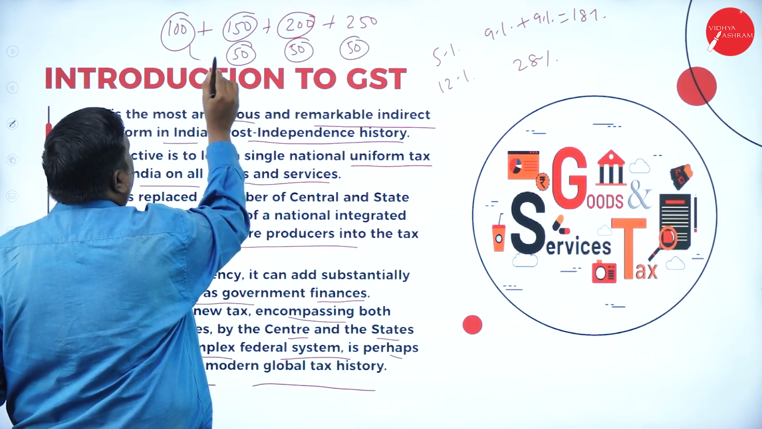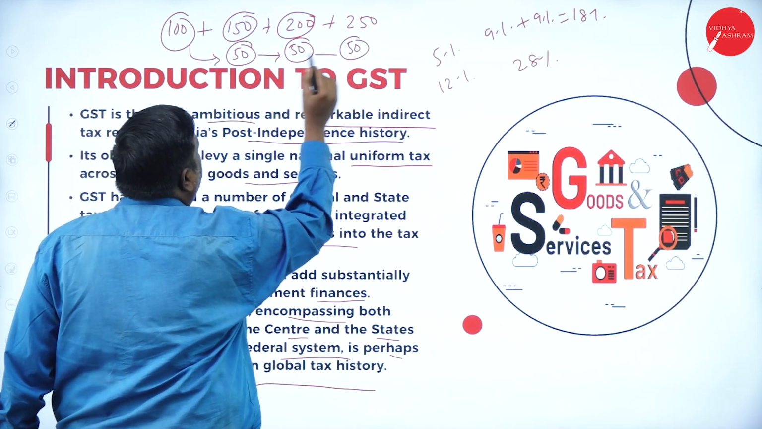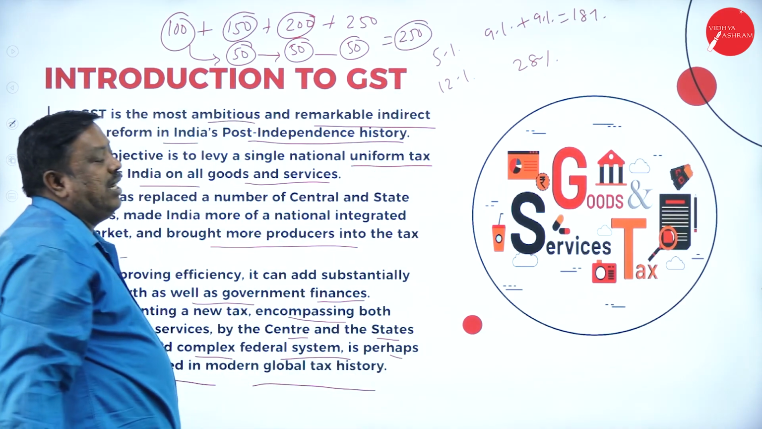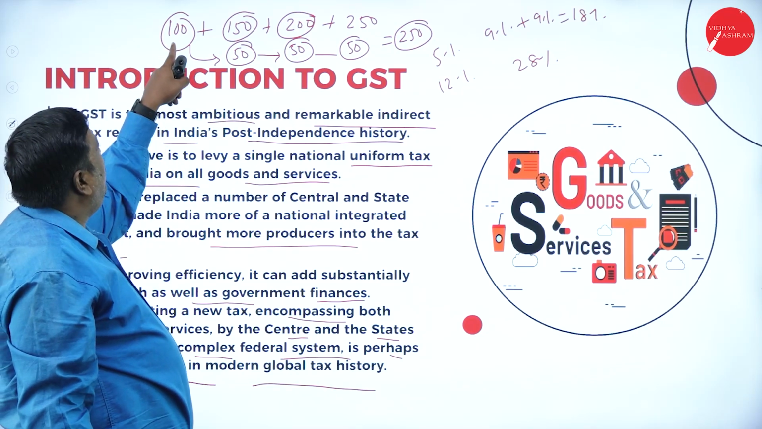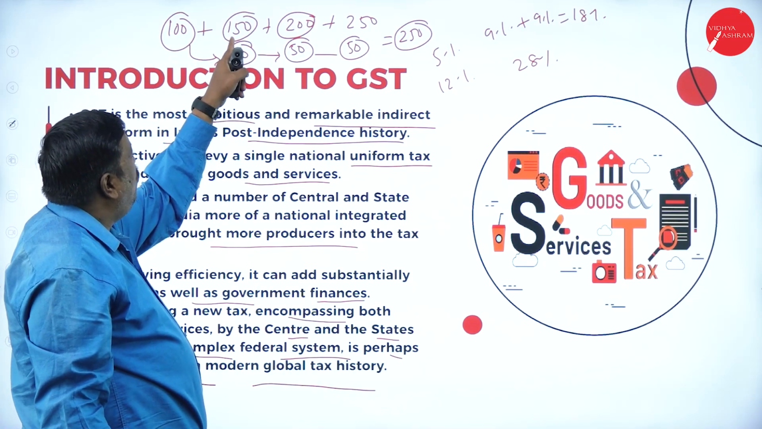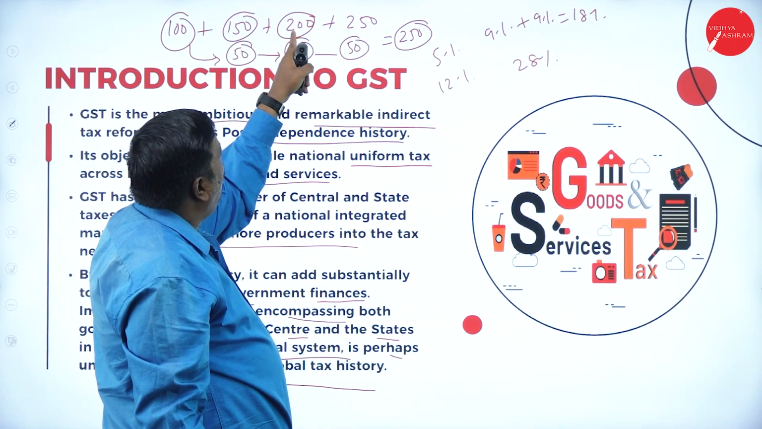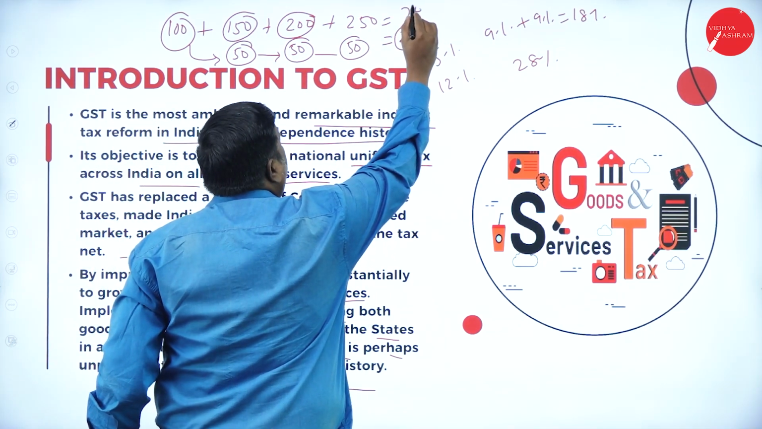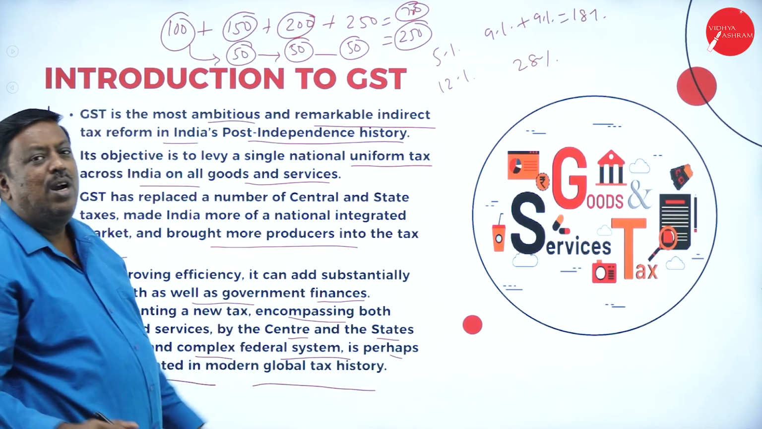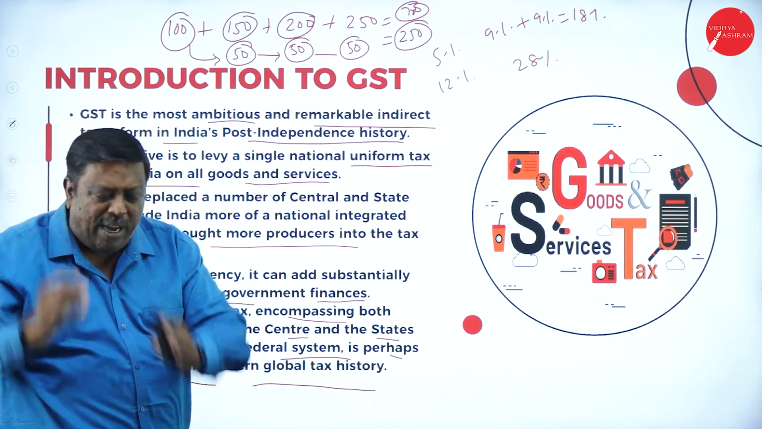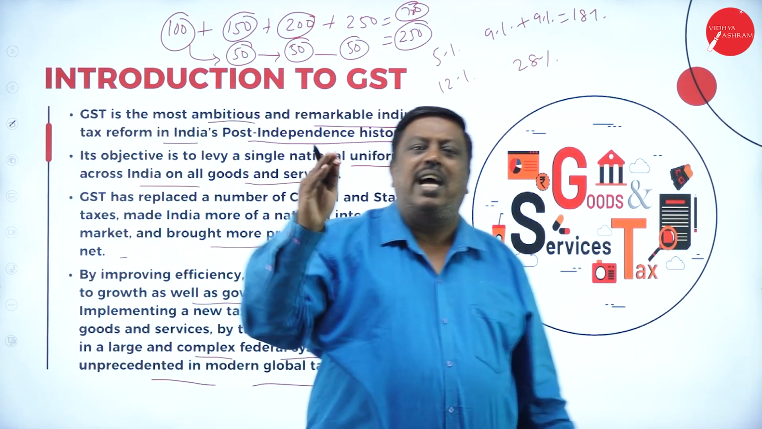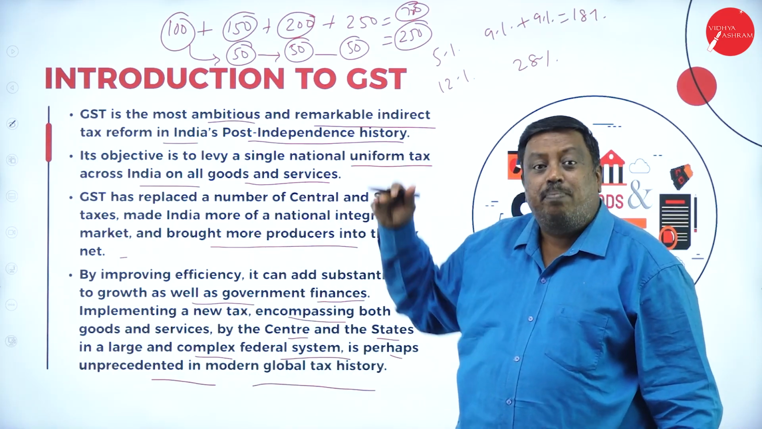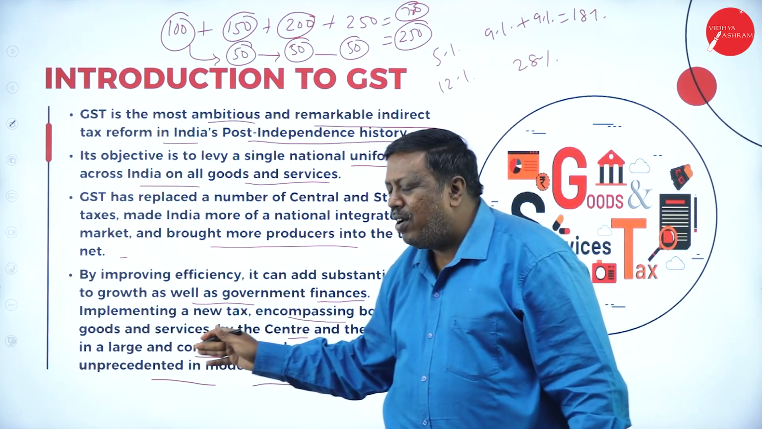So 100 plus 50 plus 50, it is only 250 that we are paying as tax to the government here. Earlier, we were paying 100 plus 150, that is 250, plus 200, that is 450, 450. That is totally, earlier I was paying 700 rupees tax. Now I'm going to pay only 250, and it is paid by the ultimate consumer and not by the manufacturer or wholesaler or retailer. This is the benefit they got from the GST.